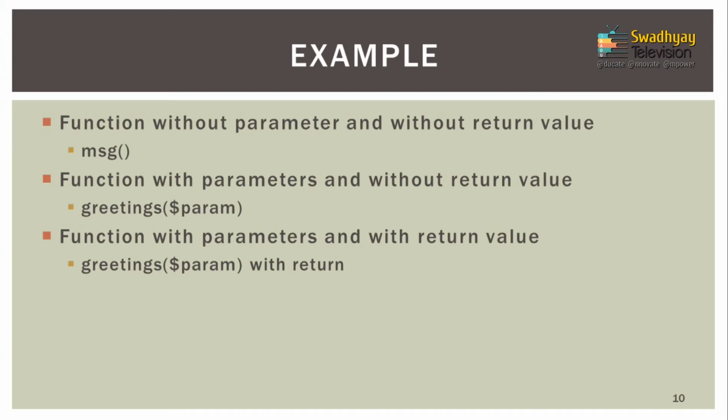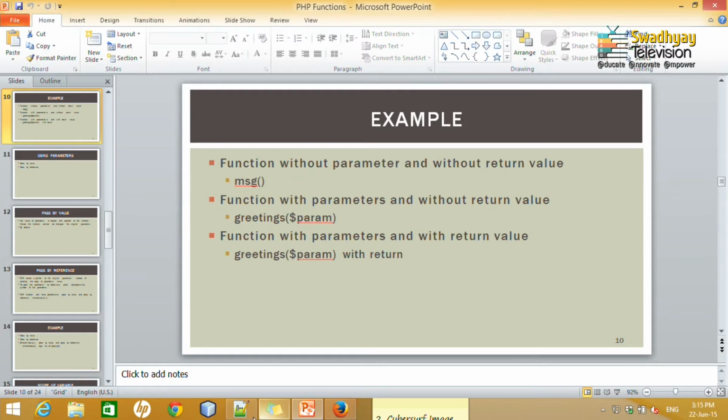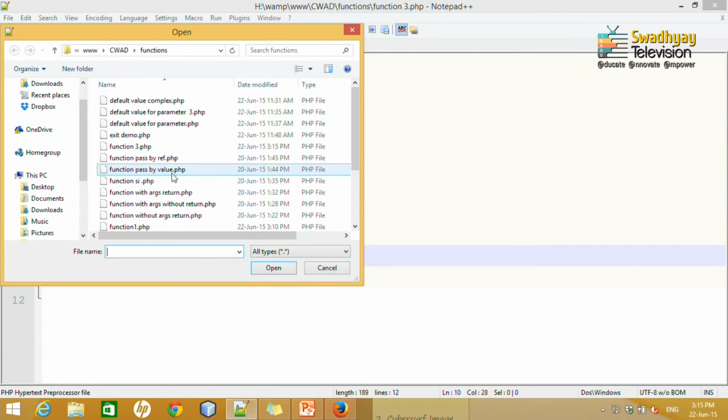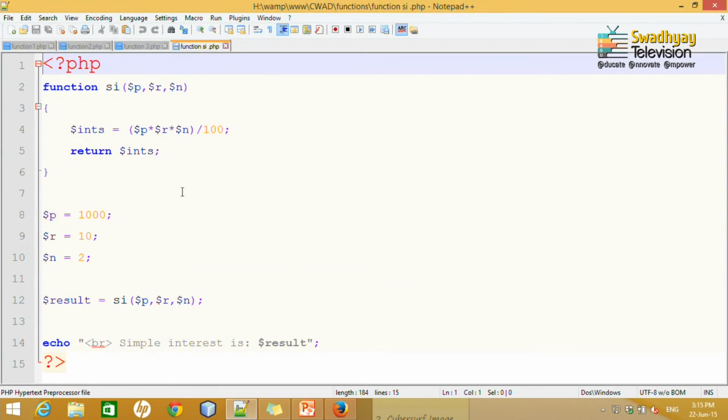A function can take more than one parameter. Here I take an example of only string variables, but it can be numeric also. Say for example, if you would like to calculate simple interest, you can write a function SI and provide 3 arguments for principal, rate and time, calculate and return. Here I provide static values, but you can provide an HTML form and get values from the user and display them.